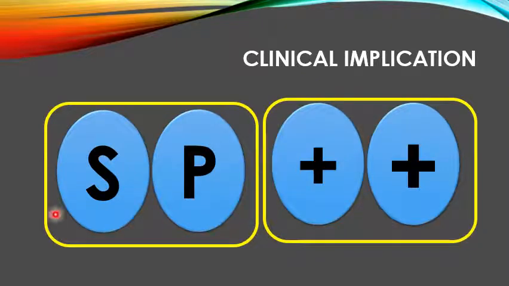If a highly specific test is positive, that means disease is present. I am repeating it. A highly specific test is positive, means disease is present. That is why all the confirmatory tests of any disease have to be highly specific. So these are used for the confirmatory diagnosis.